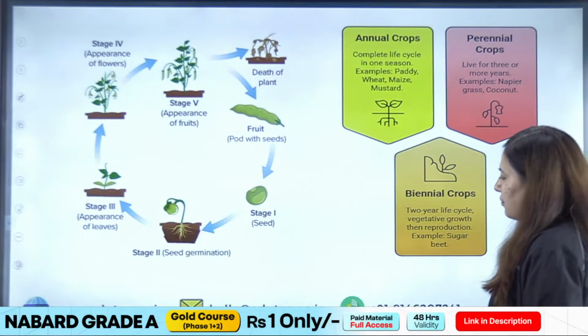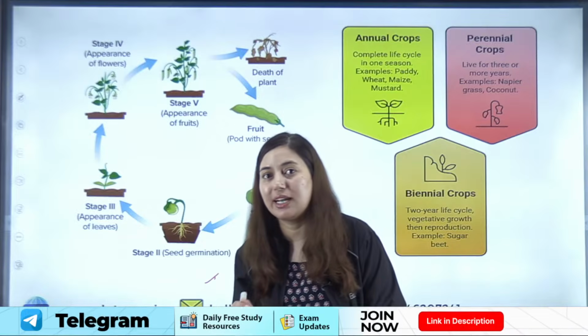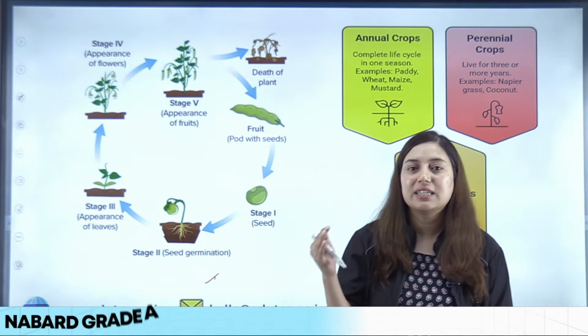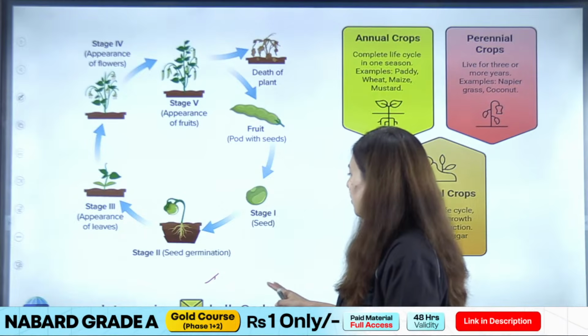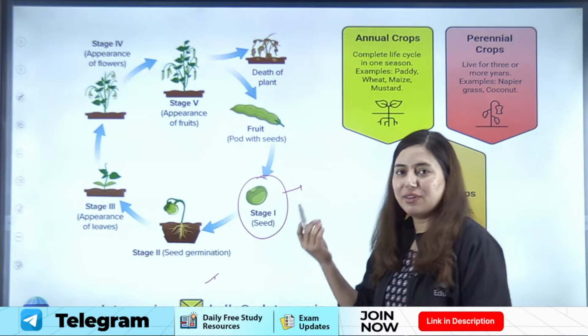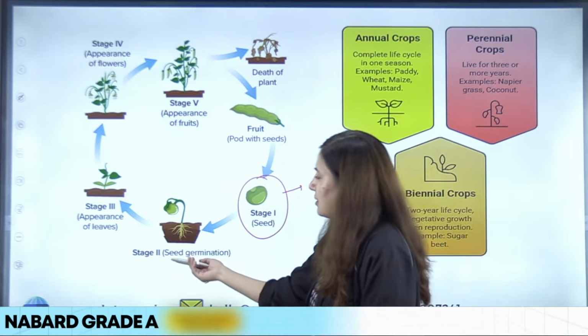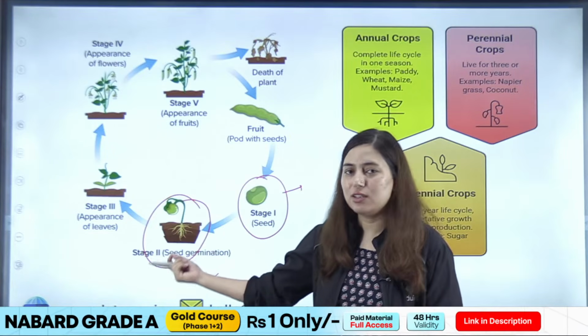So students, for that, first we need to understand the life cycle of a plant, right? We need to understand the different stages that come in the life cycle of a plant. So when we talk about the life cycle of a plant, the first stage is the seed. Now you sow this seed. The second stage is seed germination. You place this seed in the soil.